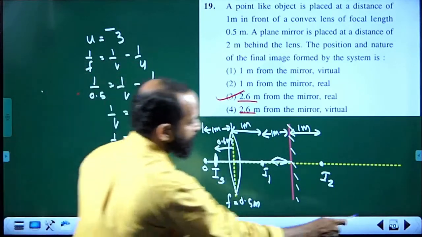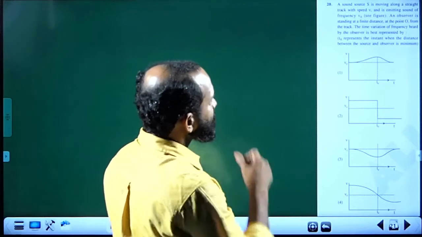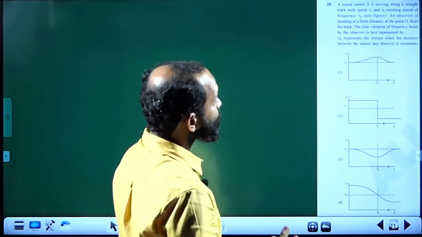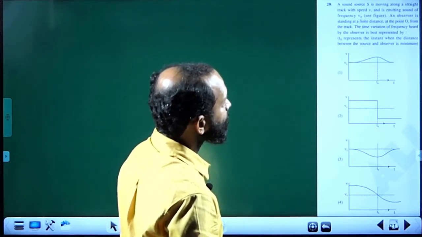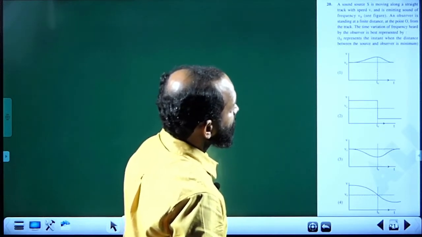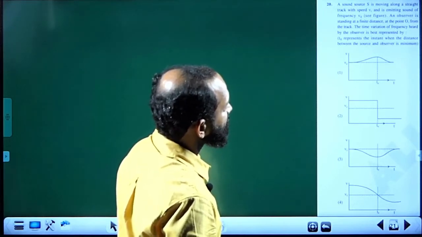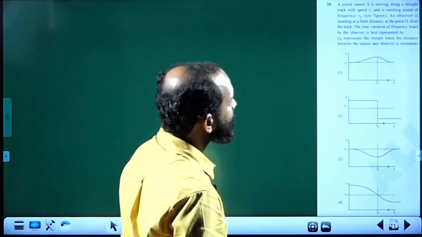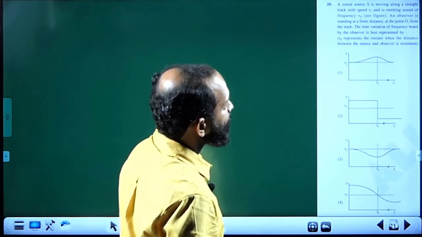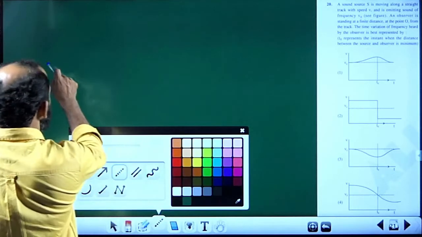Okay. Next one, sound wave. A sound source is moving along a straight track with speed v. It's emitting sound of frequency nu 0. The observer is standing at some finite distance at point O from the track. The time variation of the frequency heard by the observer is best represented by. Okay, there should be a picture but it is not mentioned.